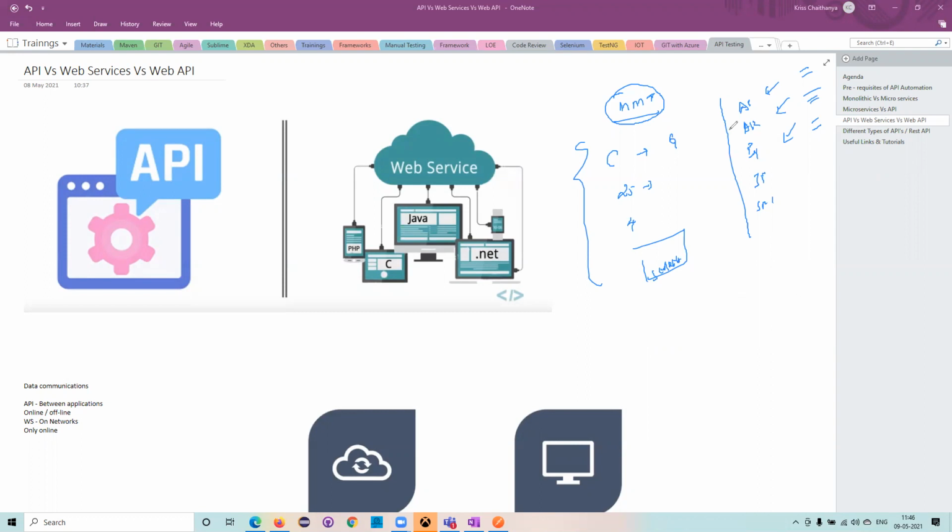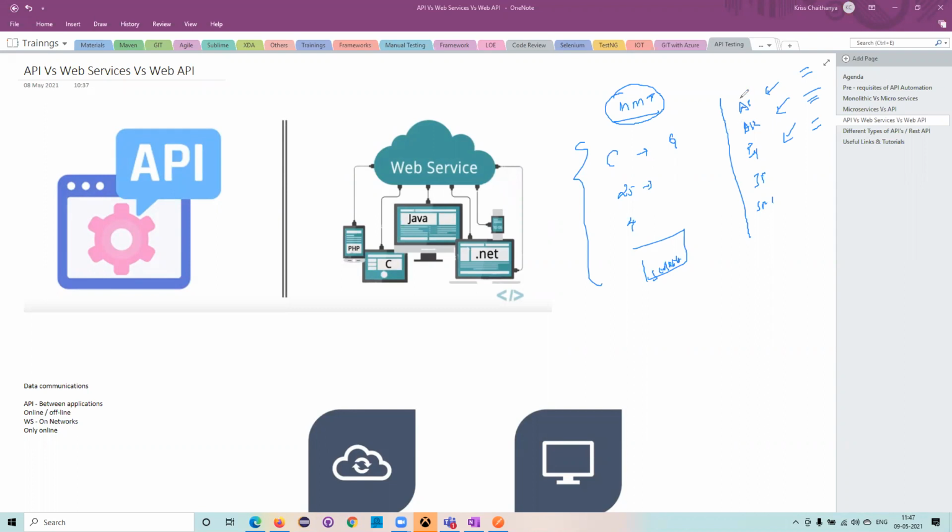Even among us, some of us speak Telugu, some Tamil, some Kannada, some Hindi. For all these different languages, we have one common language, which is English. With the help of English we communicate. Like this, we have certain types of APIs that form a bridge between the two parties, and they can transfer or receive the data with the help of these interfaces.